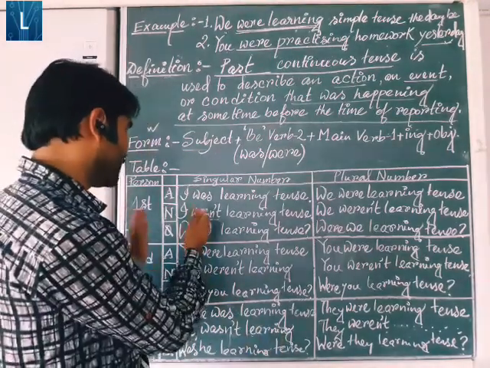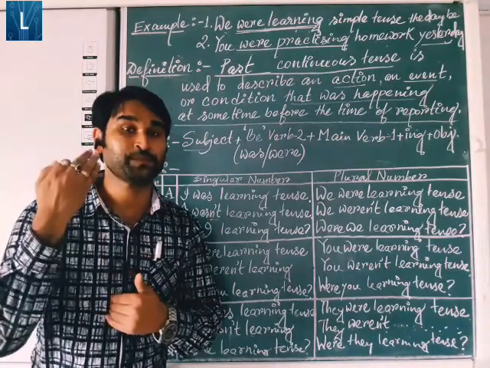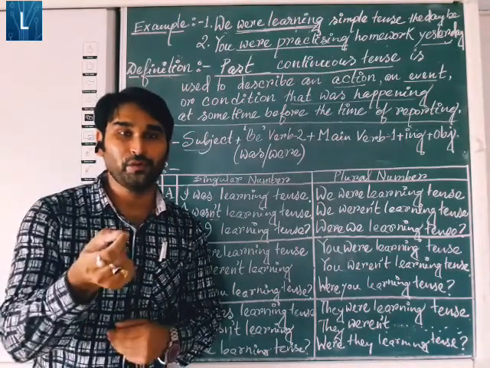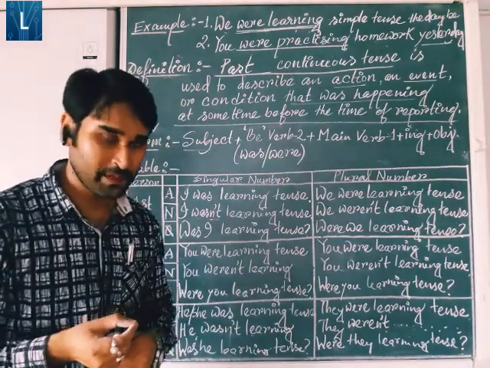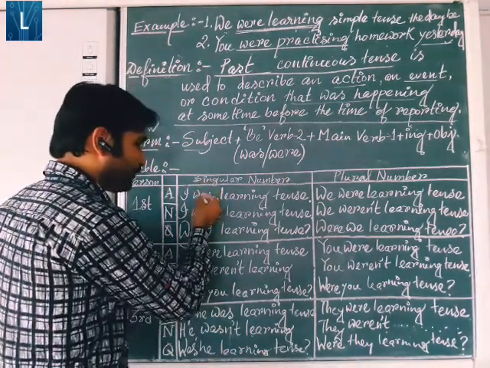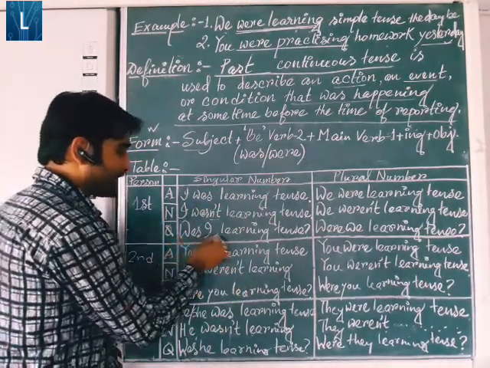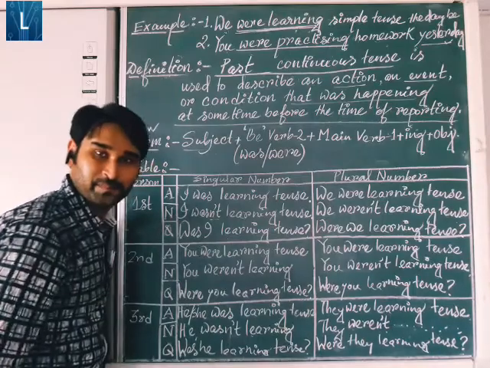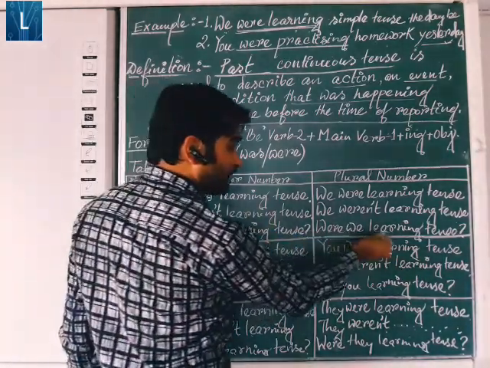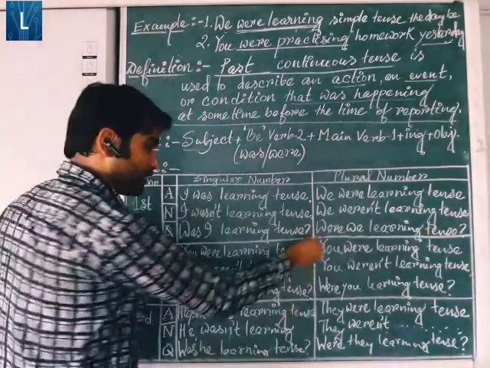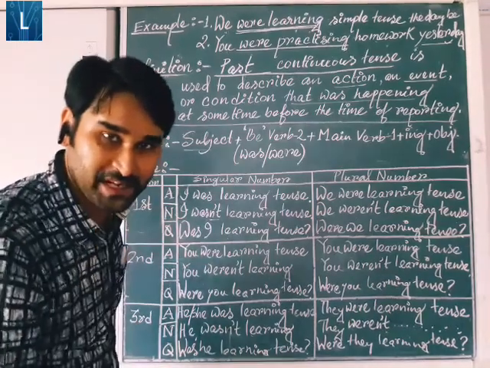Now we are moving towards question. Now as you know, at the time of converting the same assertive sentence into a question, simply we bring the auxiliary helping verb in front of the subject. So here all the helping verbs, was and were, will come in front of the subject. So here, was I learning tense? Question mark. At the end, don't forget to put the question mark. Next one, were we learning tense? Here was, W will be a capital letter. Mind it, the initial letter will be capital in the sentence.